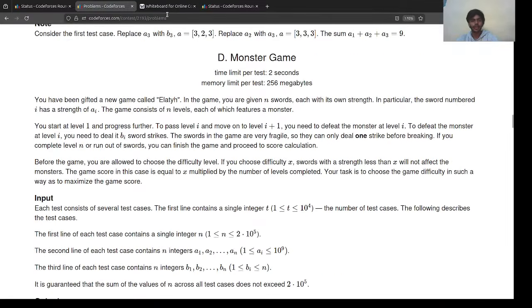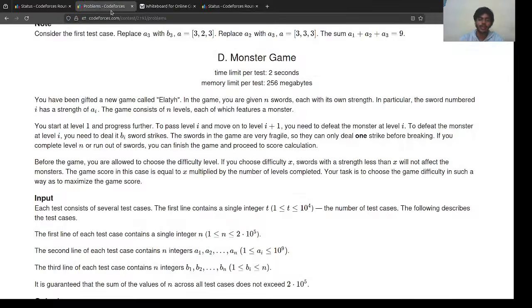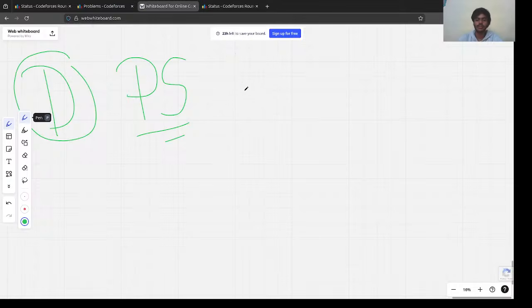Get hold of it. Yeah, now let's get back to the game. So we are basically given a monster game. Okay, so we are given n swords, right? So this is our first point. We are given n swords, and the n swords are represented by an array A, where each element A_i represents the strength of the sword.